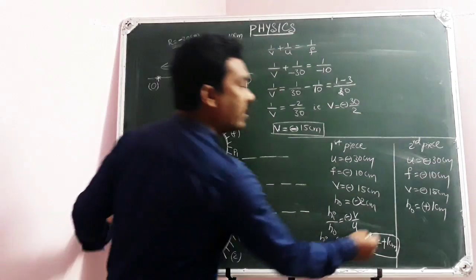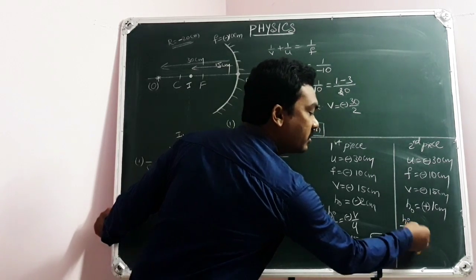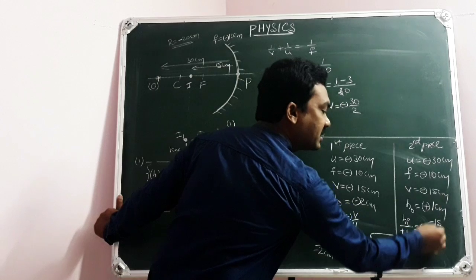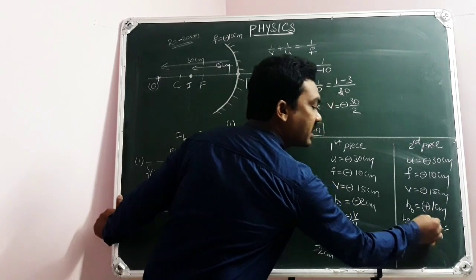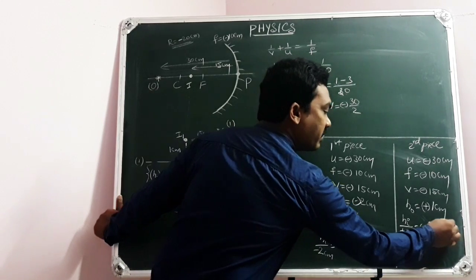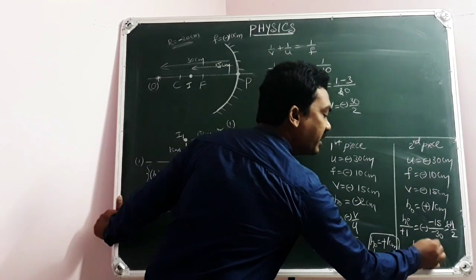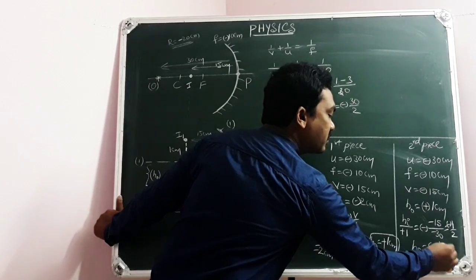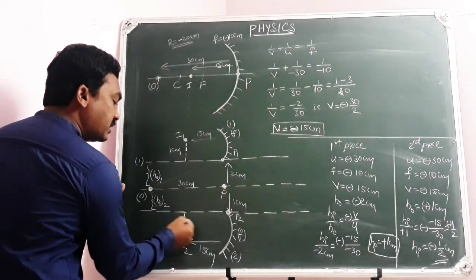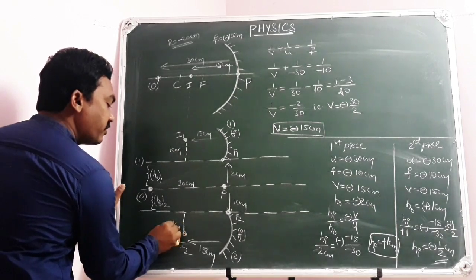Similarly, in the second case, you can write the formula, size of image by size of object, 1 centimeter, equals minus V by U, just the same, minus V minus 15, U minus 30. This is going to be minus cancel, this minus cancel, and here it is 2 times anyway. So minus 1 by 2 is left, because here it is plus. So size of image equals minus 1 by 2 centimeters. That minus indicates your image is below the principal axis in the second case, and it is minus 1 by 2 centimeters. Hope it is clear.